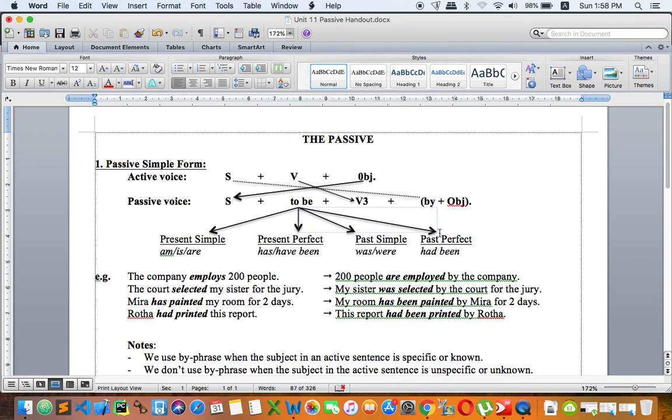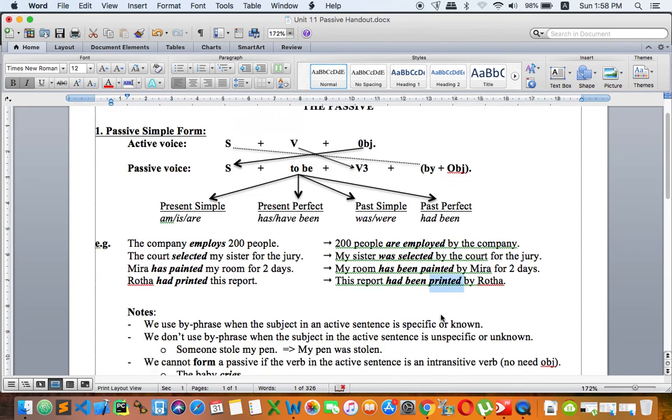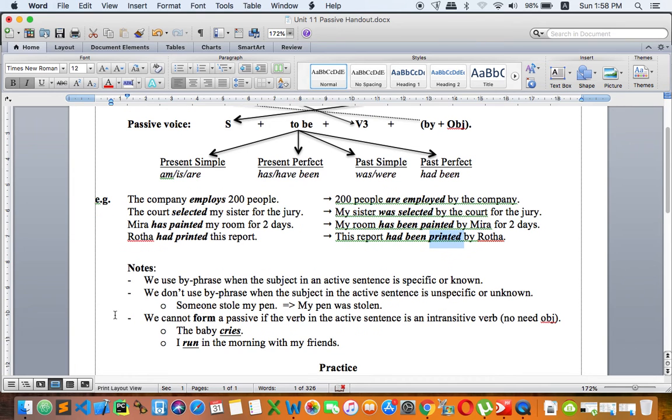Okay, so as you can see the form, if it is past perfect, then you have to use past perfect "had been". Okay, and then later you can use verb 3 right here, which is a main verb in a sentence. Okay, so let's go to the notes a little bit.